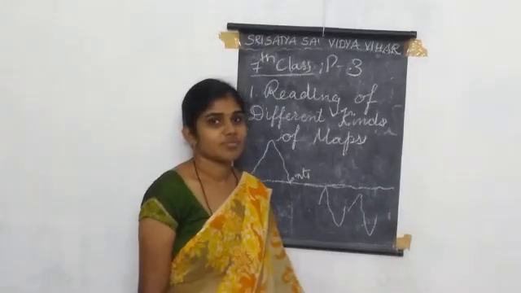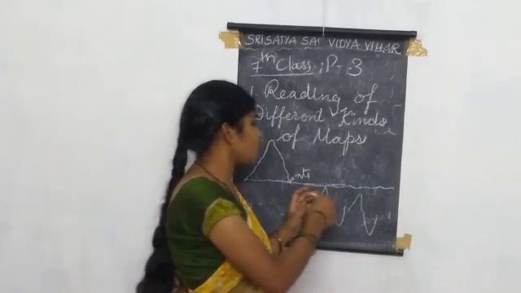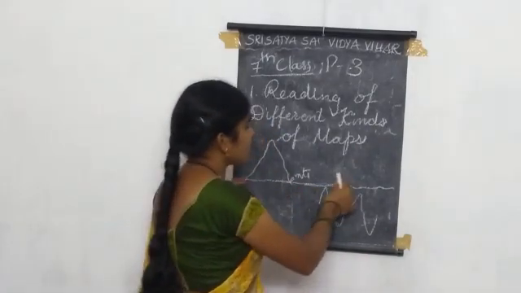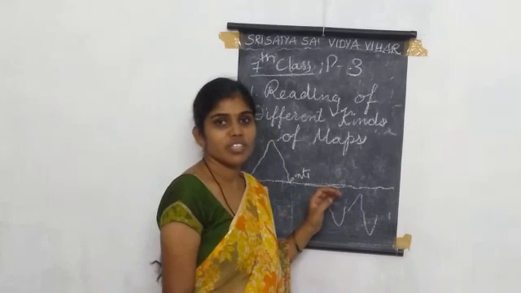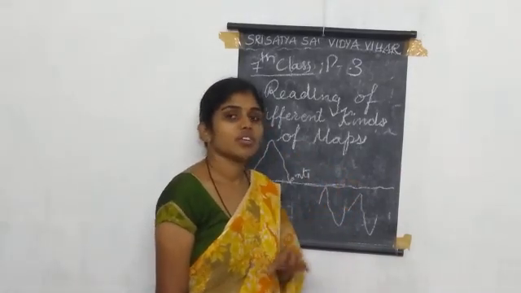The mean sea level is calculated according to the heights and the movements of the water in the oceans.